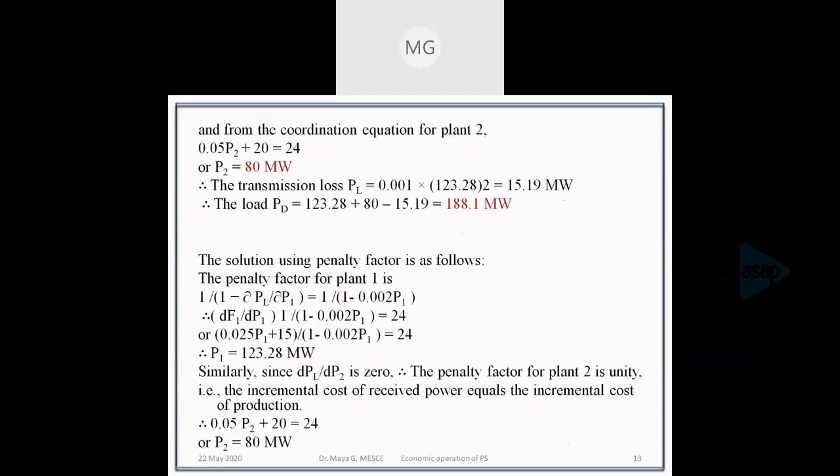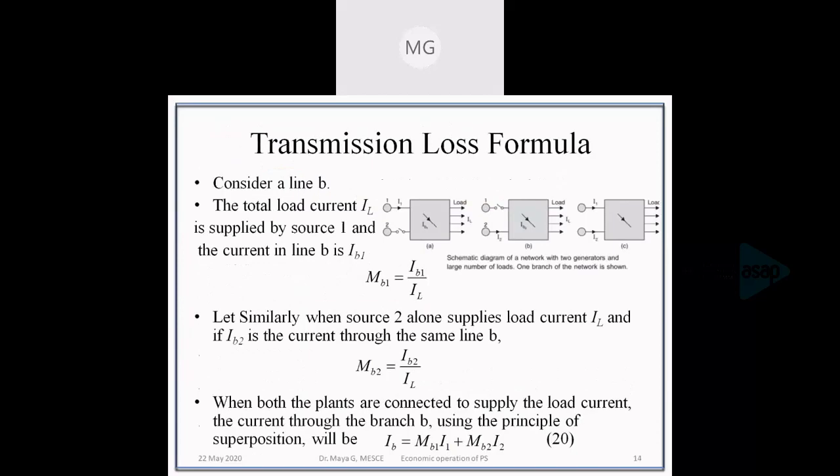We had written an expression for the loss, but how can you obtain that particular expression? That is the transmission loss formula. Okay, so we'll find out the transmission loss formula. For that, I'm considering a network.